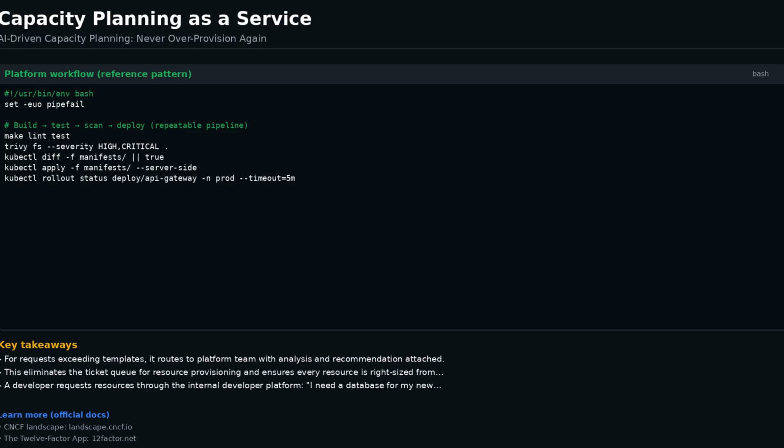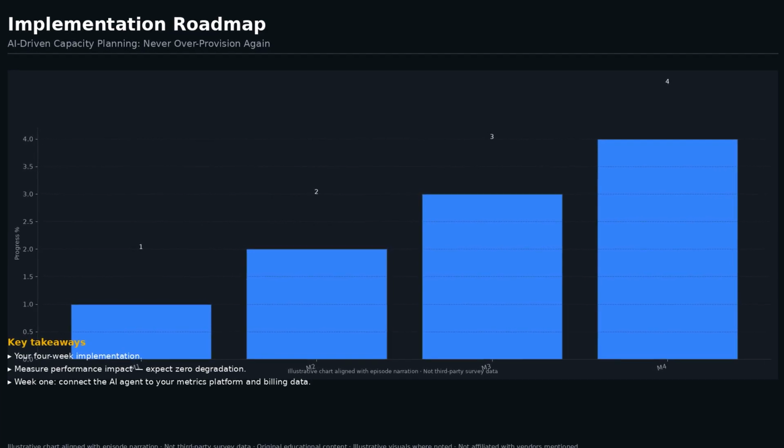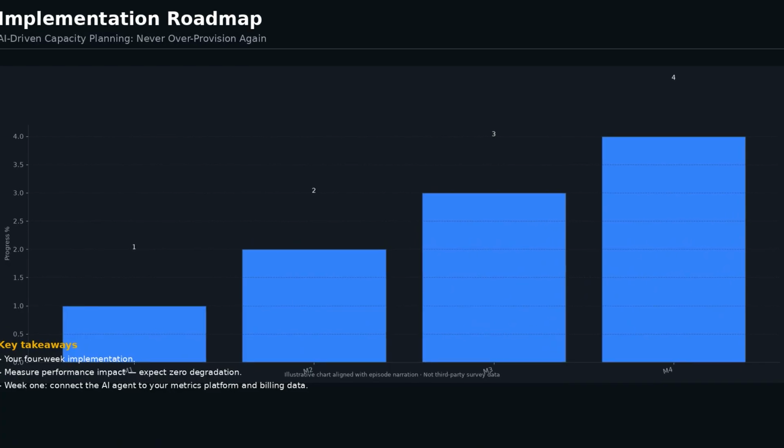Sometimes the cheapest option violates resilience requirements. The agent selects the cheapest option that maintains N+1 redundancy. Sometimes the performance optimal option exceeds budget. The agent finds the configuration that meets SLO at lowest cost. This multidimensional approach prevents the common failure mode of optimizing for cost alone and creating fragile systems, or optimizing for performance alone and wasting budget.